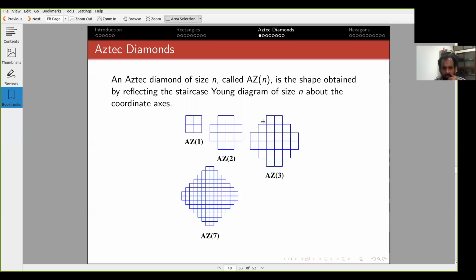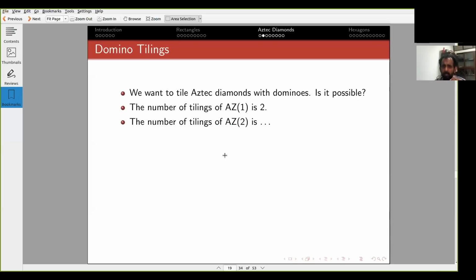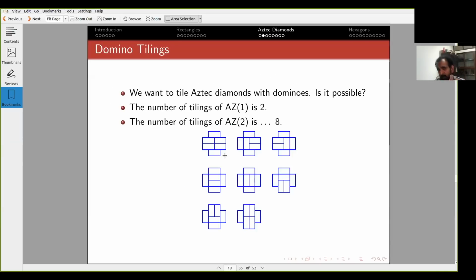So this is not easy anymore. For example, you can do the all horizontal dominoes. So you can do this domino, and this, same thing below, and this. So that will give you 1. You can do the all vertical domino, and you can do things in between. And it turns out that there are 8 of them. These are all 8. So this is the all horizontal, this is all vertical. There are things in between. And here also, you can make these elementary moves by converting 2 horizontal to 2 vertical, and you'll get it.